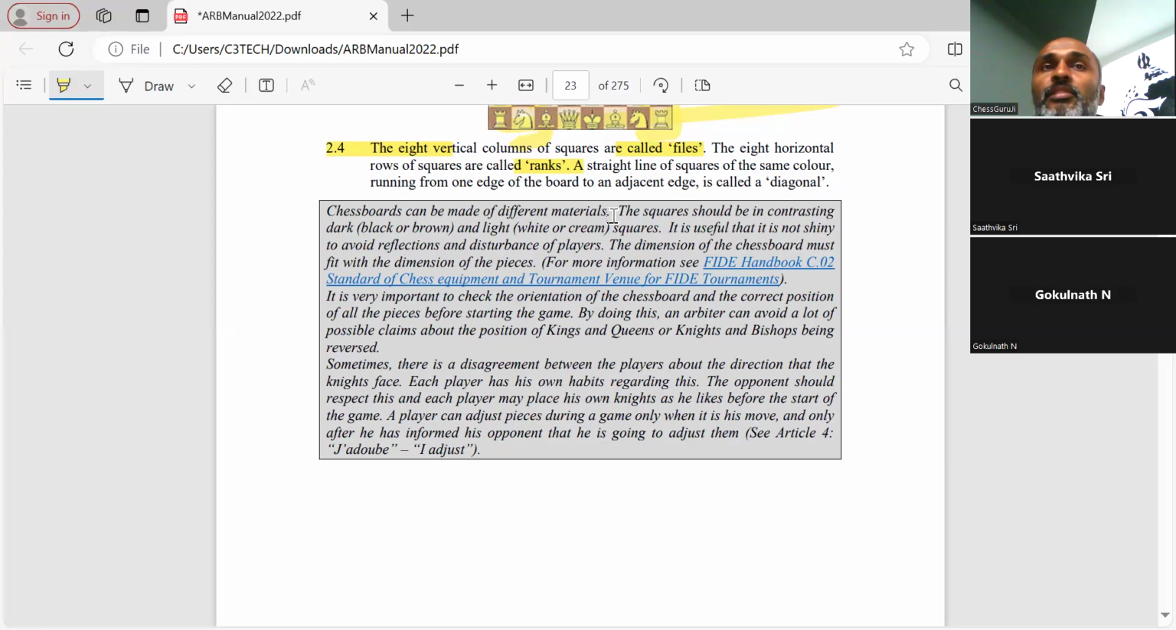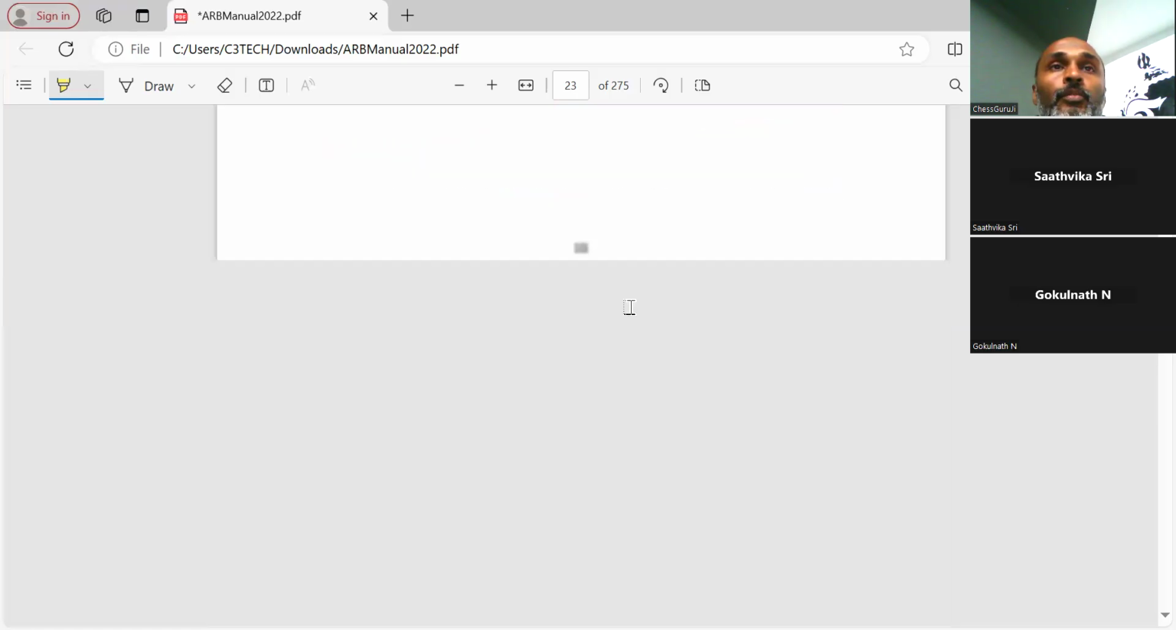We can adjust only when it's our move. If white plays, only white could adjust the pieces, and when black plays, only black could adjust the pieces. So we can't expect the white player to adjust the black pieces during black's move, or the white player to adjust his own pieces during the opponent's move. The basic reason is that it's interfering with and disturbing the opponent. That's what we shouldn't do.